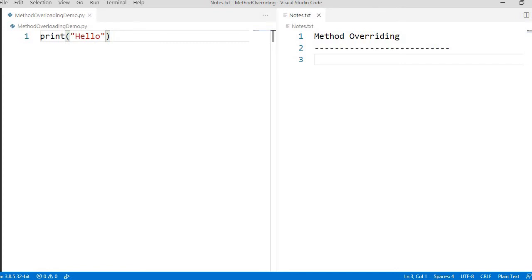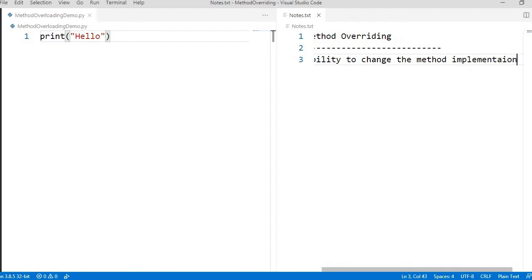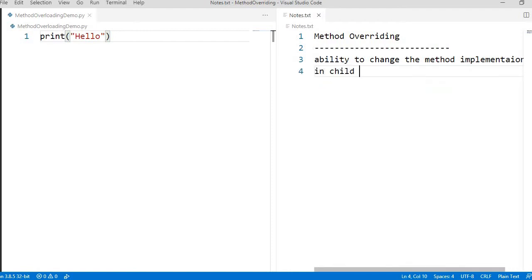It's a concept, or the ability, to change the method implementation in the child class which is available from the parent class. So if you inherit any class, all the attributes and all the methods automatically come into the child class.